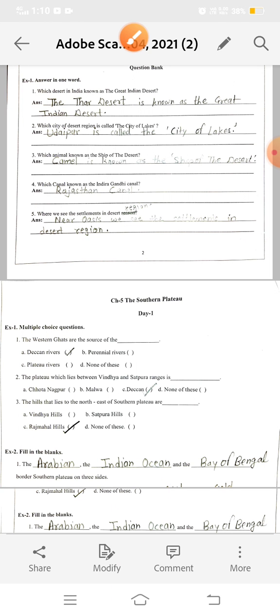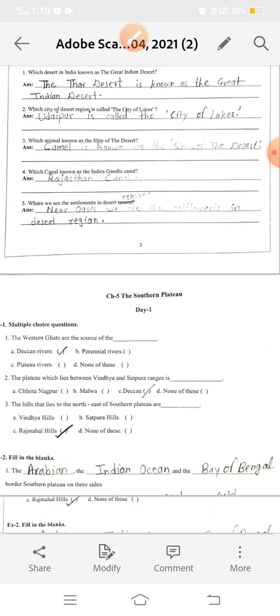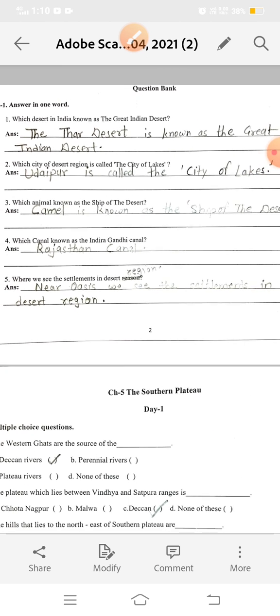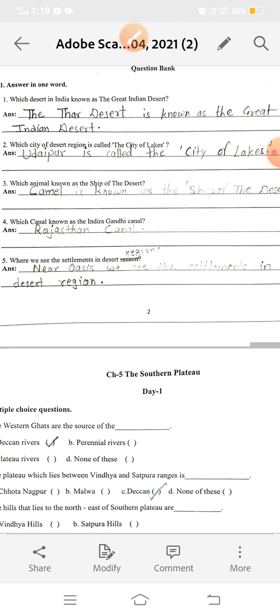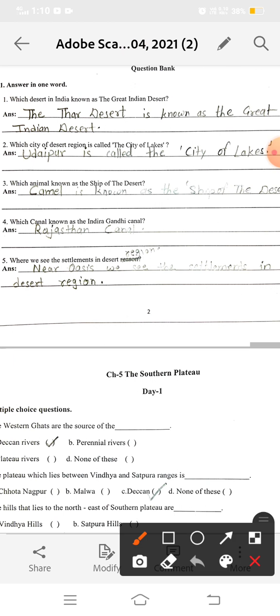First exercise, answer in one word. Here the first question is, which desert in India is known as the Great Indian Desert? The Thar Desert is known as the Great Indian Desert.